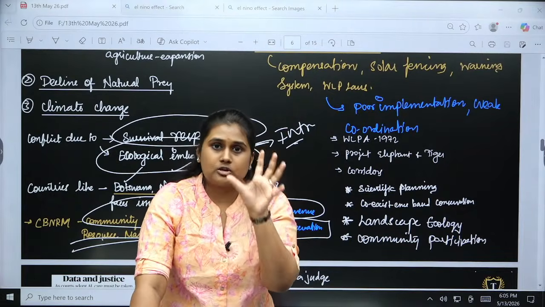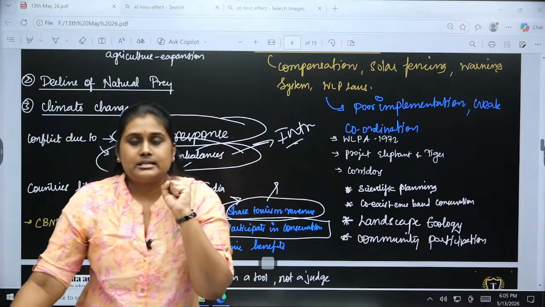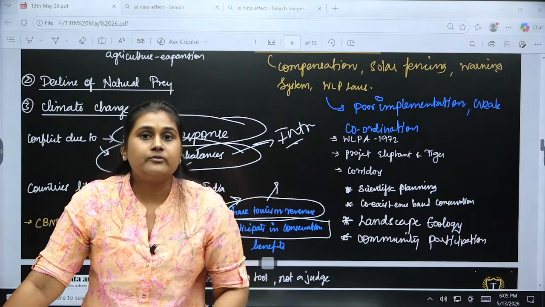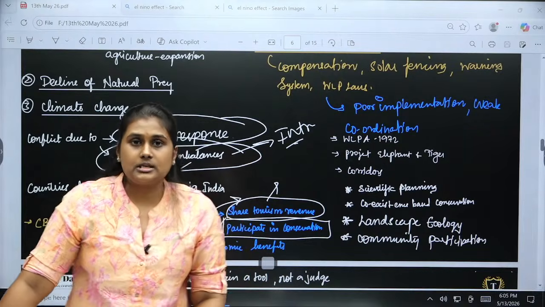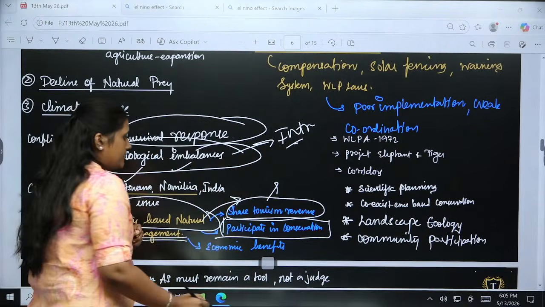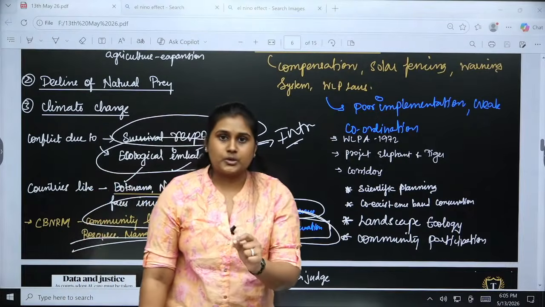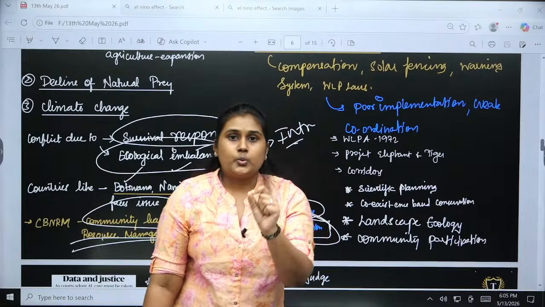All these ecological understandings are with whom? Those tribes or the people who have lived there since ancestral times. So if they are participating in the conservation programs, they know how to do it properly.